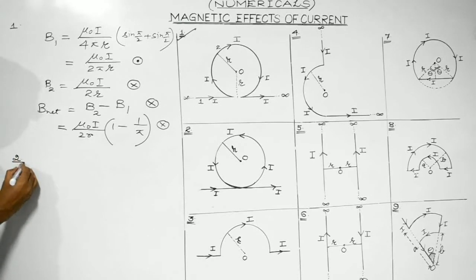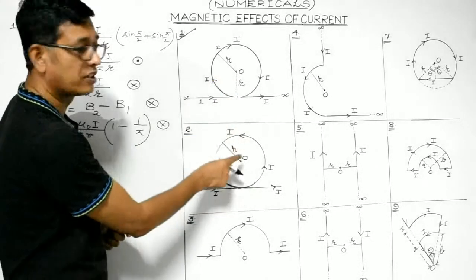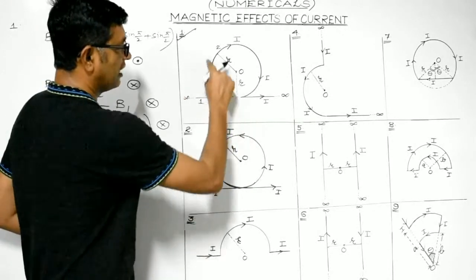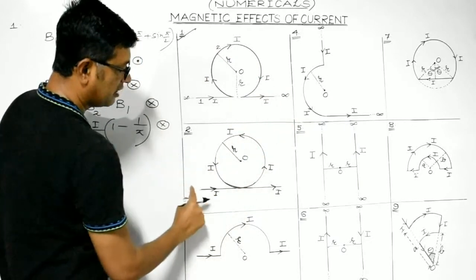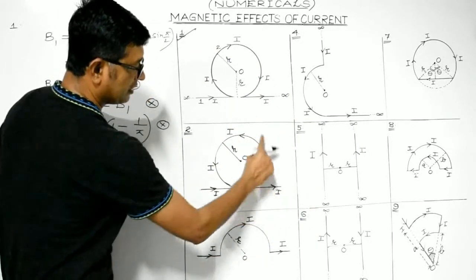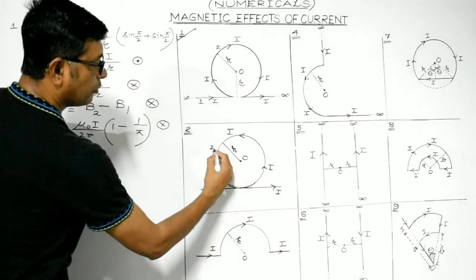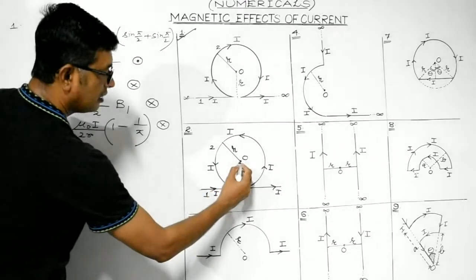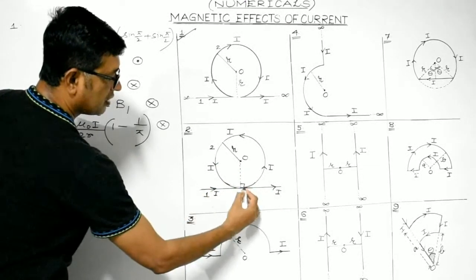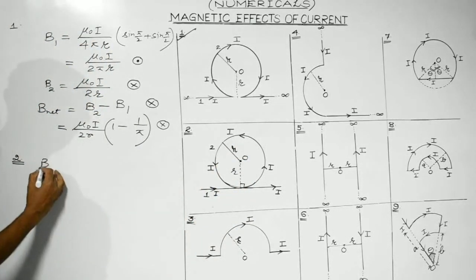Now let's consider question number 2. As I have told you, the basic difference between these two questions is that here there is a small, vanishing small gap. The current is flowing along this direction like this, and here it's like this. It completes the loop like this. There is no gap. Right? So consider the straight conductor to be 1 and the circular portion to be 2. And the perpendicular distance of this observation point from the straight conductor is R, which is the radius of the loop.